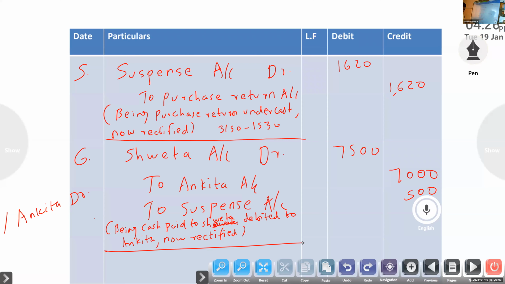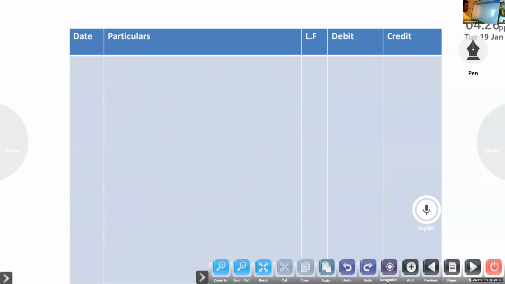So that is the next entry. Now prepare. If it is a suspense account, they will ask you to prepare the suspense account ledger. Already you know that it is very easy.